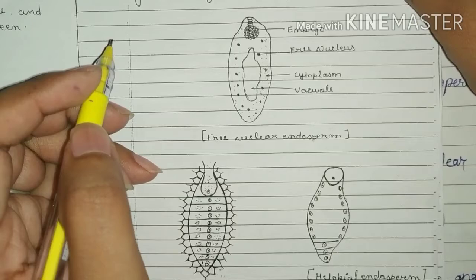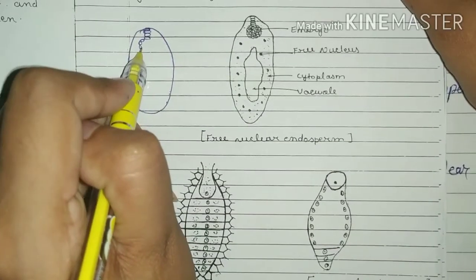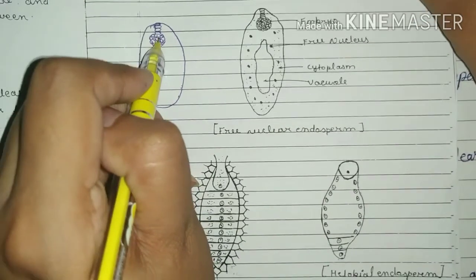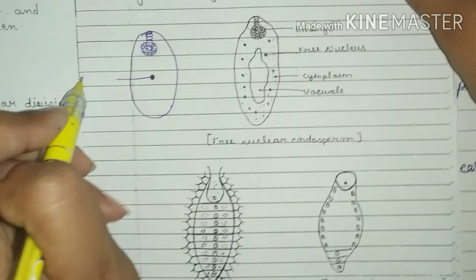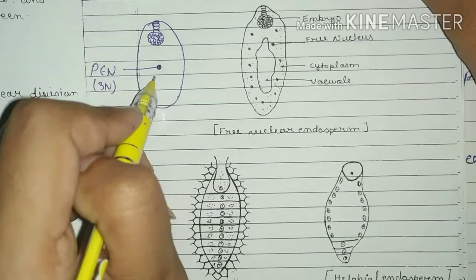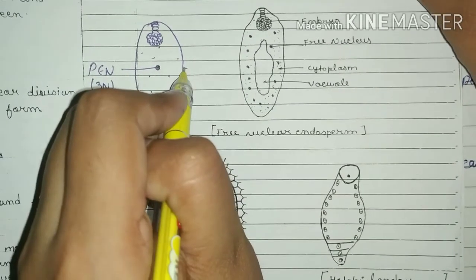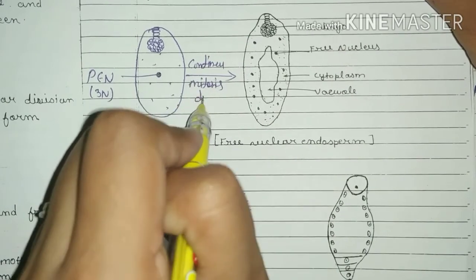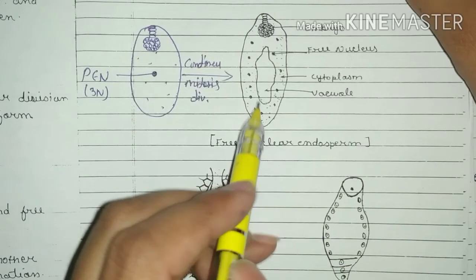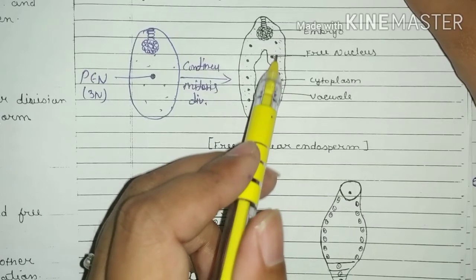Let's see the structure of nuclear endosperm. In the embryo sac, the primary endosperm nucleus divides by continuous mitosis division and forms many free nuclei towards the periphery without cell wall, and in the center a vacuole is formed. This type of endosperm is found in coconut water.